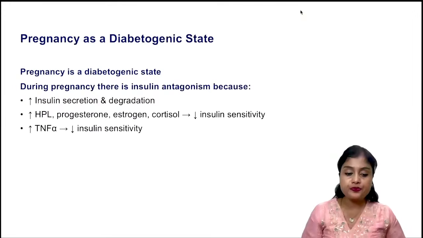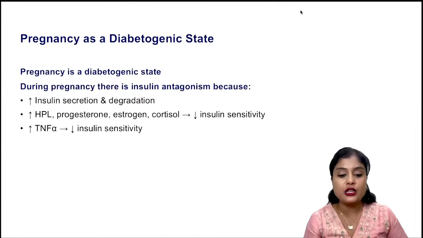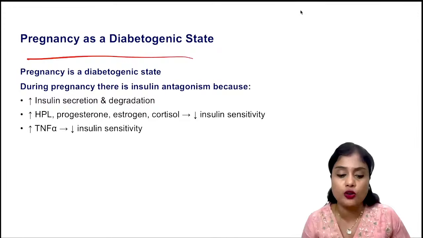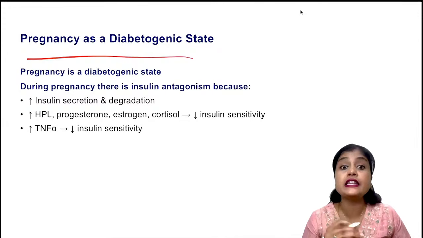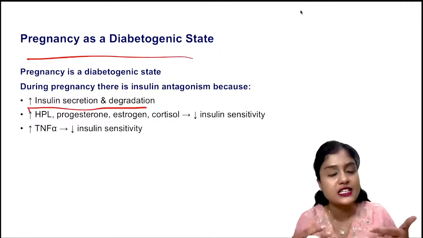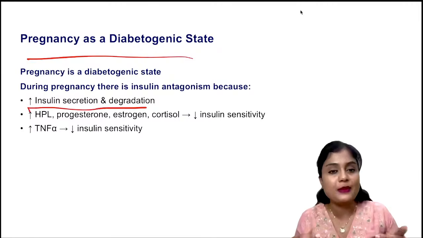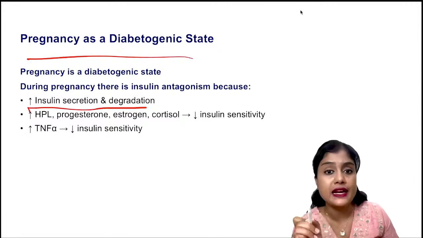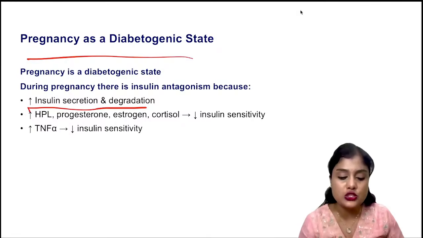Okay. So coming to pregnancy, it is a diabetogenic state. As we all know, what are the key features? There is increased insulin secretion and also degradation. Insulin is secreting, but it is getting degraded also. And what does human placental lactogen do? The sensitivity of insulin is reduced.